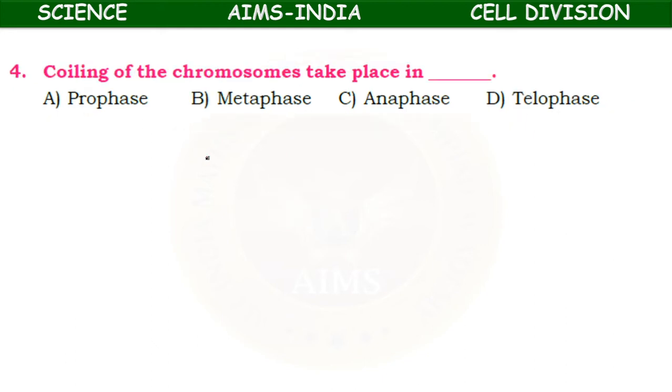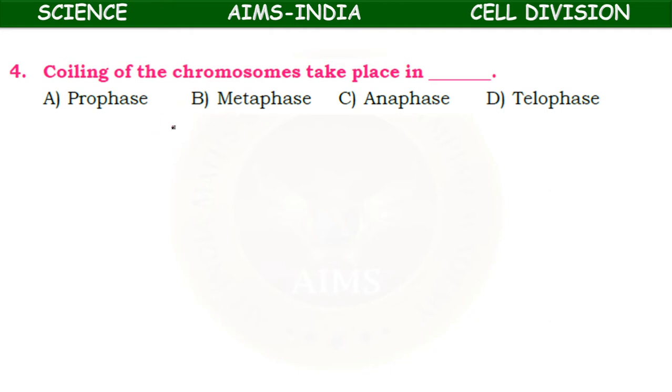Okay children, let us proceed. The coiling of chromosomes takes place in: actually the nuclear division is divided into prophase, metaphase, anaphase, telophase. In prophase, the formation of chromosomes occurs. The nuclear envelope disappears, the nucleolus disappears, and only the chromatin material condenses to form the chromosomes.